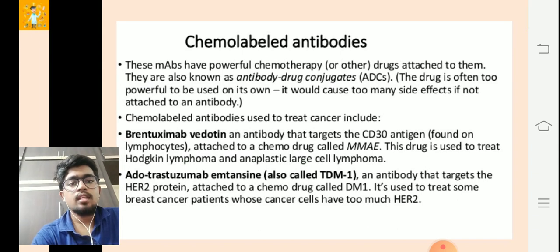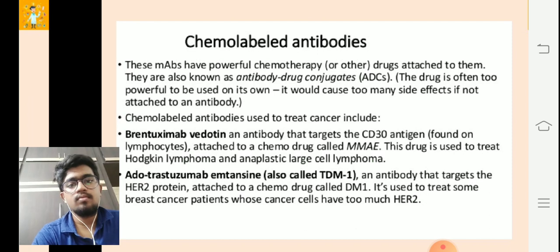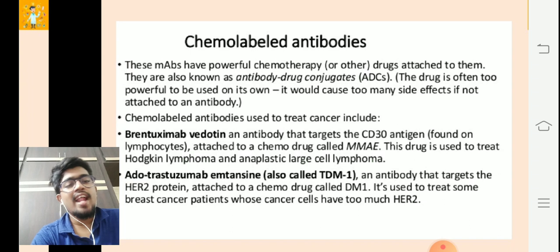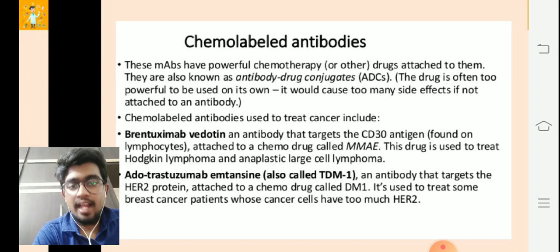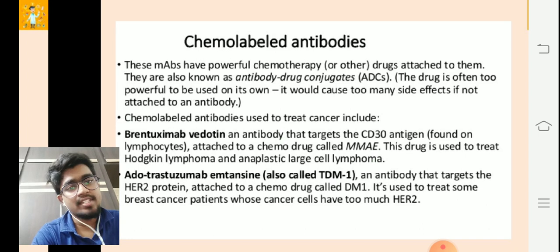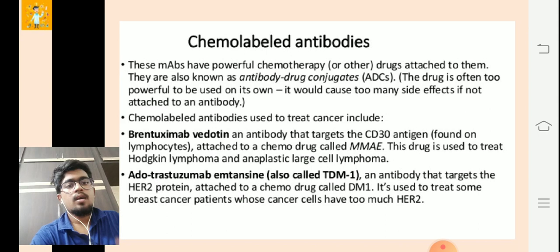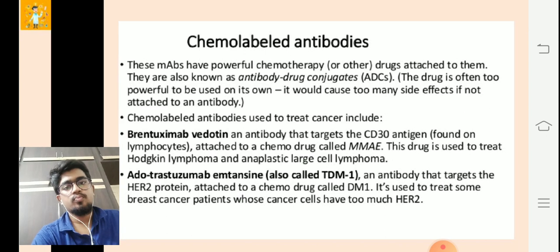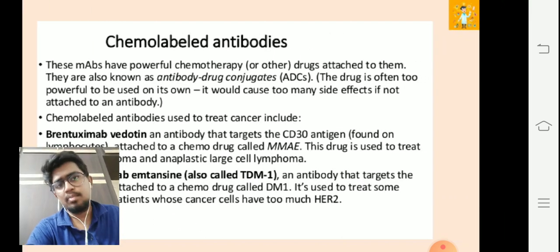So then another example, ado-trastuzumab emtansine, also known as TDM1. It makes it easy to spell them. This is an antibody which targets the HER2 protein. It helps in the treatment of breast cancer, and is used to treat breast cancer whose cancer cells have too much HER2. So these are a few chemo-labeled antibodies and some examples.